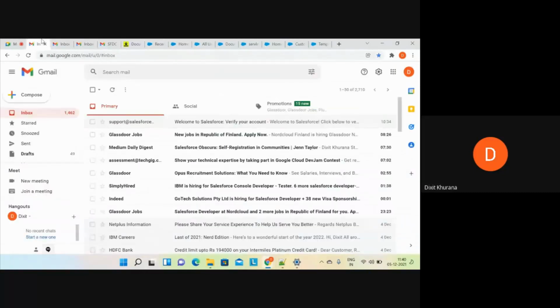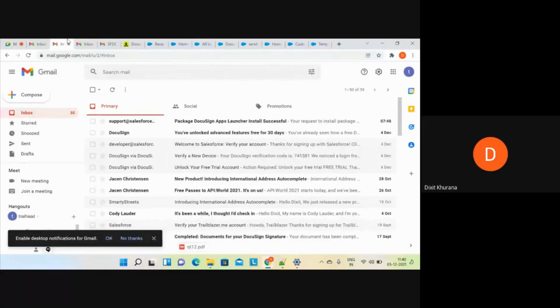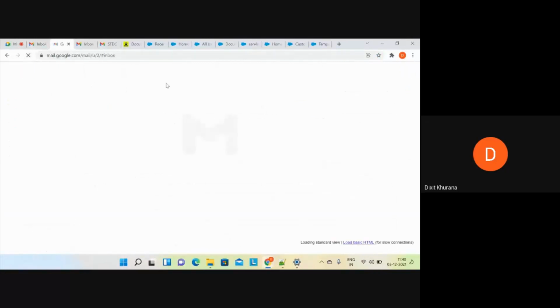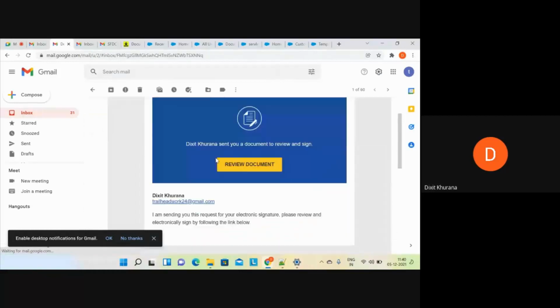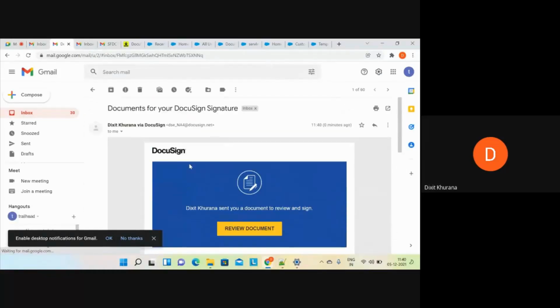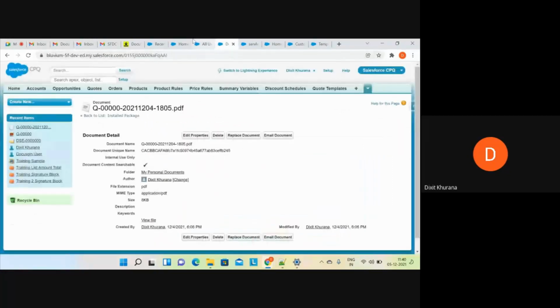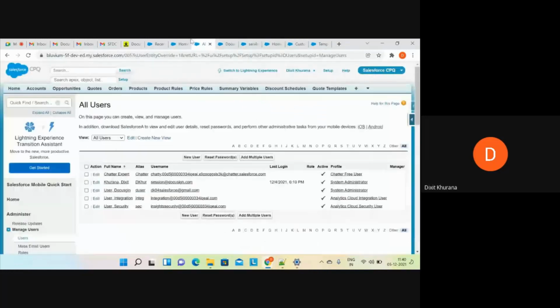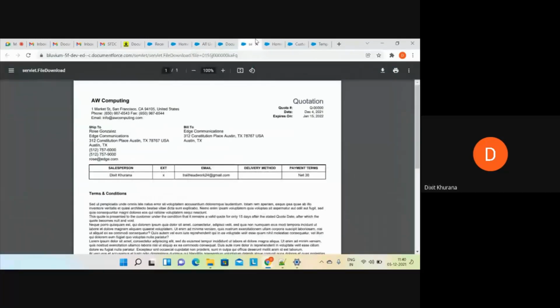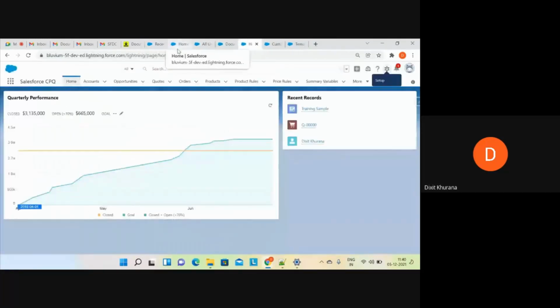Now if I go back to my email, this is the email. You can see this is the document. I have received the document, but I haven't signed it yet. One thing I want to show you is how you will track your documents. Let me remove this as well.